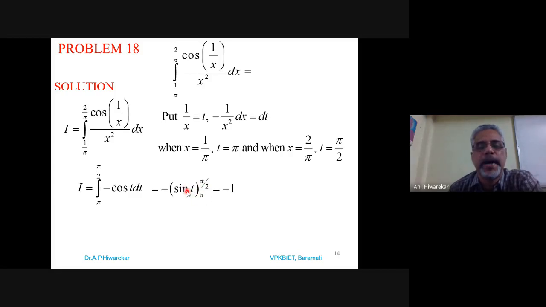And we know sine of pi is 0, sine of pi by 2 is 1. So the value of this integration will be 1 for the upper limit, and because we already have the minus sign, the answer is minus 1. Options are not given. That's why we just write the value of the integration is minus 1.